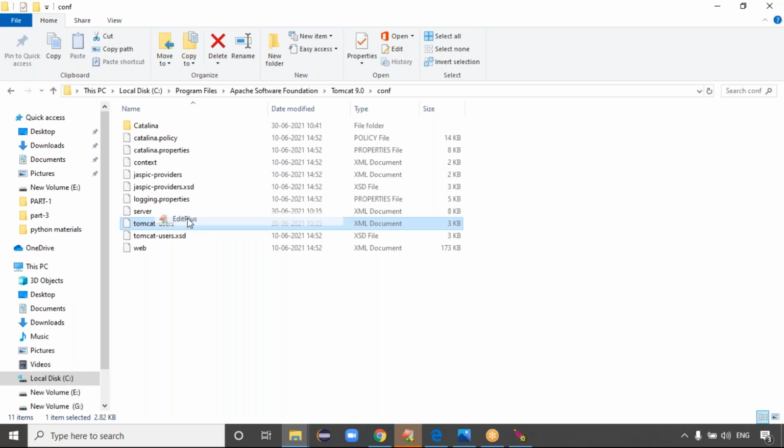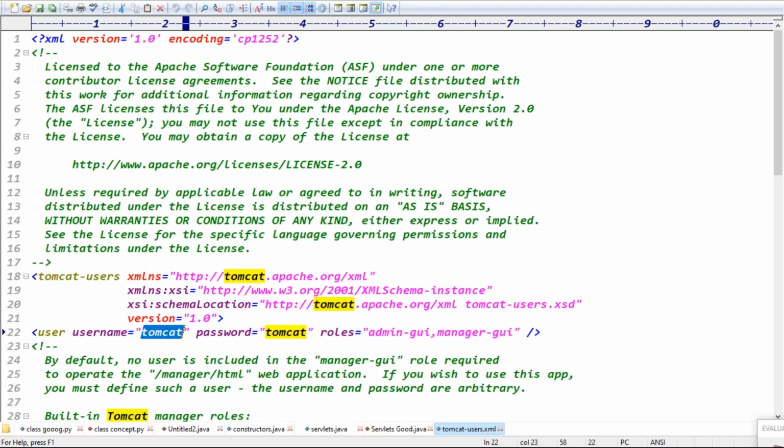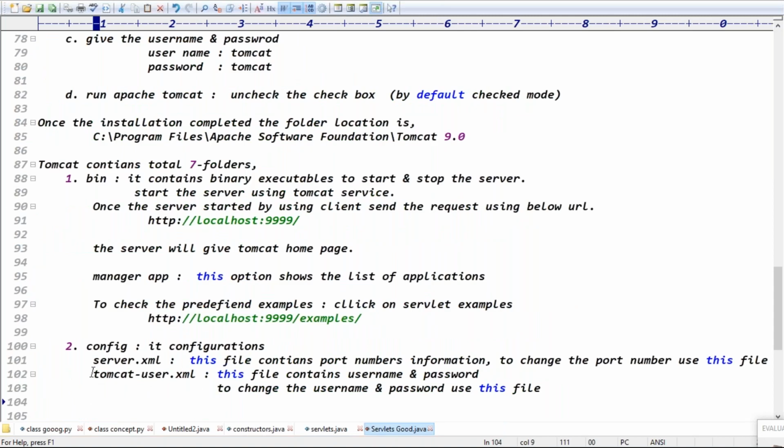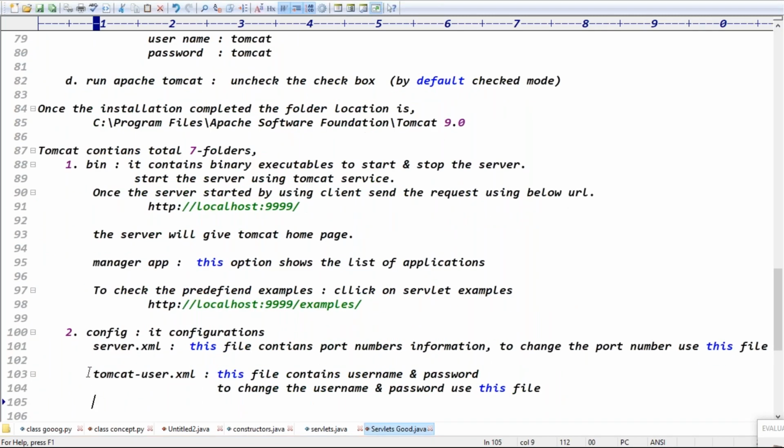All. Like that. See here, username is Tomcat and password is Tomcat, right? Even what the username is given, the same thing will come here. Exactly. Because to change the port number, you can go for the file called server.xml. To change the username and password, use the tomcat-users.xml file.